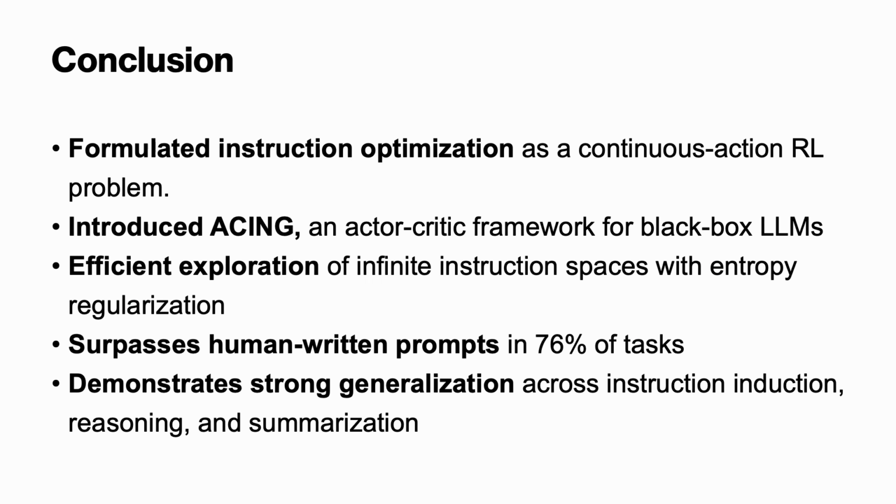To conclude, we introduce ACING, an actor-critic framework for instruction optimization in black box LLMs. By framing the problem as a continuous action RL task, ACING efficiently explores the infinite instruction space using only black box feedback. Experimentally, ACING outperforms all baselines and even surpasses human written prompts in 76% of tasks, achieving significant gains across instruction induction, reasoning, and summarization. Overall, ACING offers a general, efficient, and scalable solution for automated prompt optimization, a step toward autonomous instruction learning in black box models.